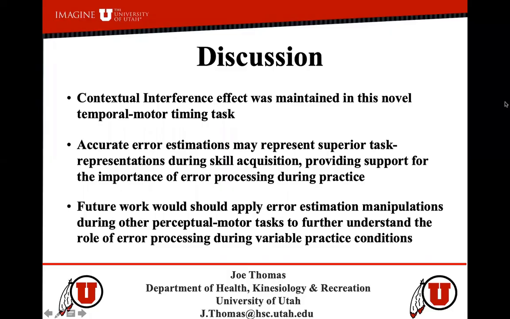In this experiment, we demonstrated the contextual interference effect in a unique temporal motor paradigm. In an attempt to examine if task representations could be probed through the quality of error estimation, interestingly, we found no differences in post-test performance between those who estimated their errors and those who did not. However, the error processing groups demonstrated an improved understanding of their performance over the acquisition phase, regardless of whether they practiced under a blocked or random schedule.